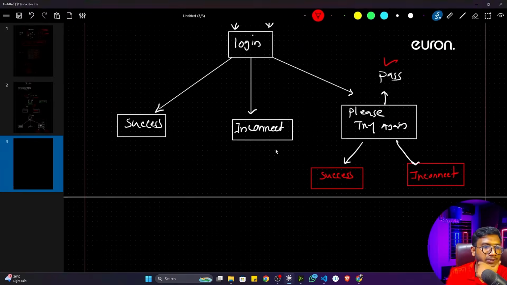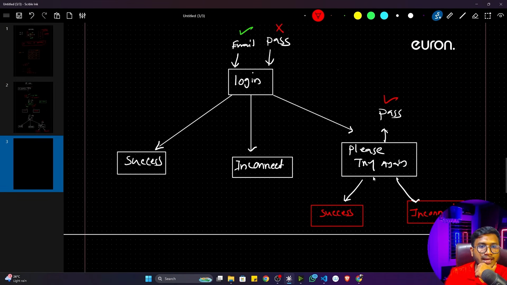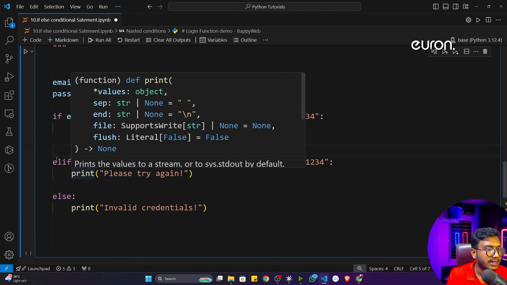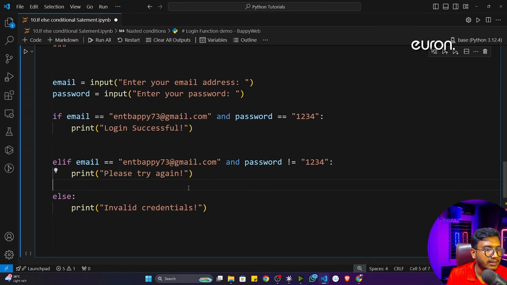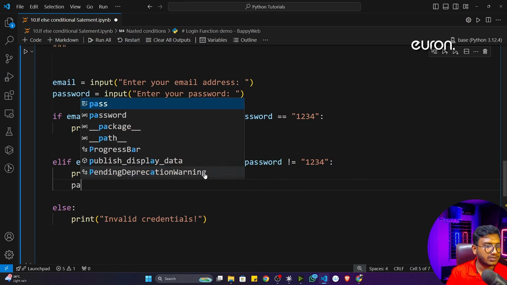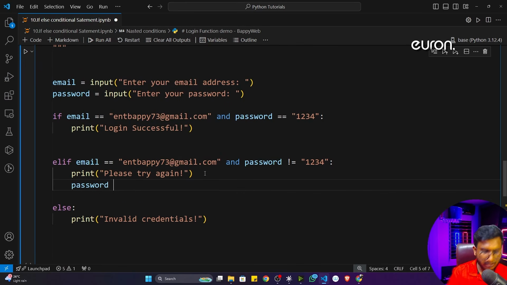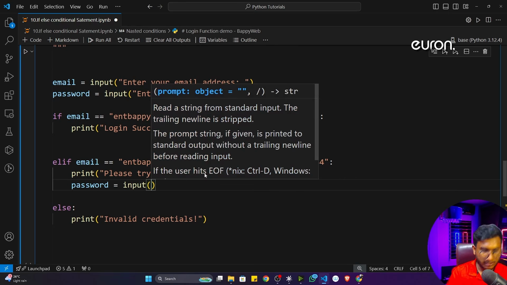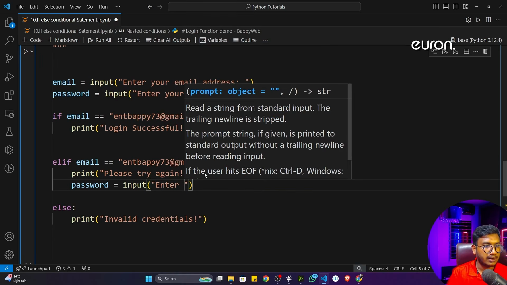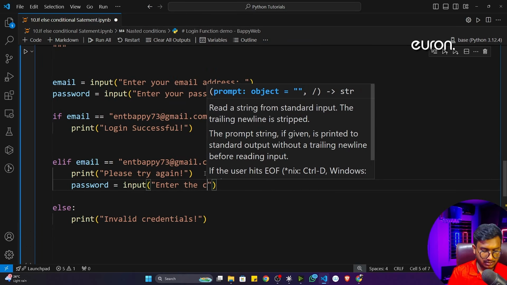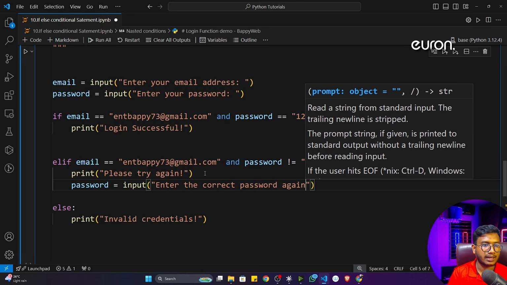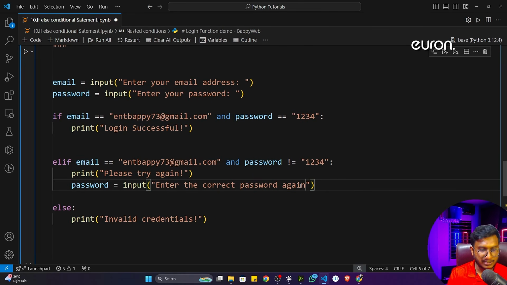The only change I have to make is that whenever it says "please try again", it will ask for the password from the user. So here I can modify the elif condition. Whenever it says "please try again", after that it will ask for the password again. So I'll take this particular password variable, and inside that I'll give a message. I'll take an input, and here I can write "enter the correct password again". This is the message I want to show.